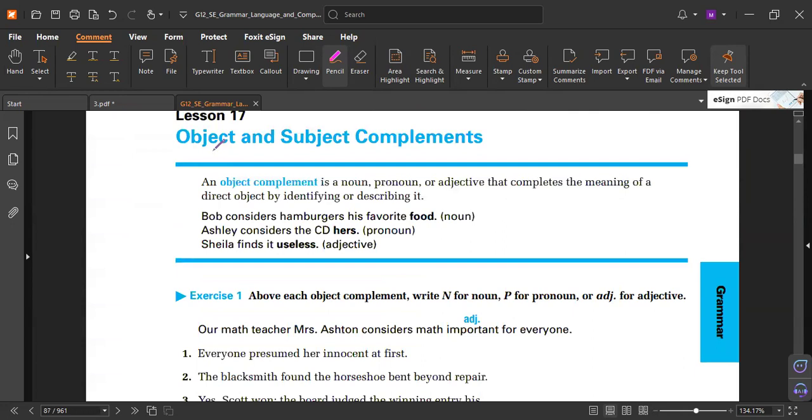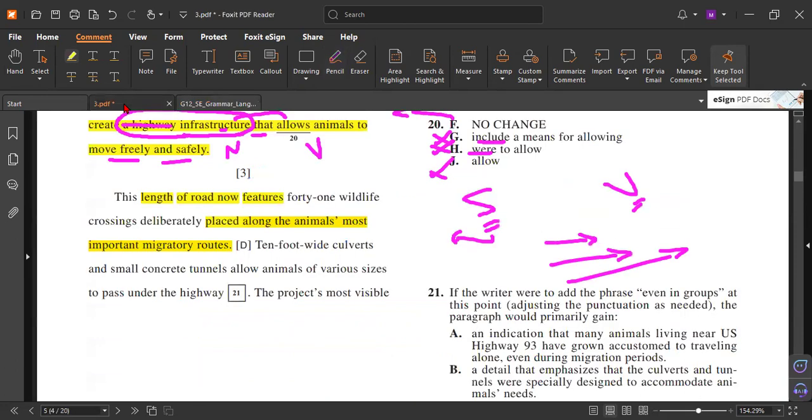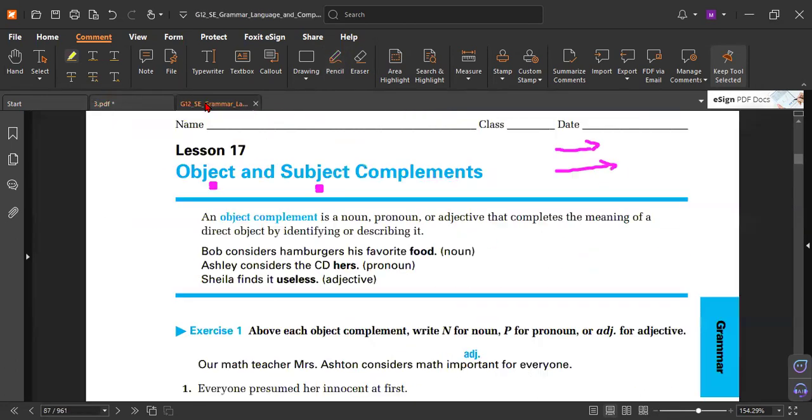Here, about object and subject complements. Master, can I ask a question, please? Go ahead. What is the roadmap we will do? In the roadmap, number 1, we need to finish all the basics, and we answer questions from the chapters and from the real tests to understand what's going on.